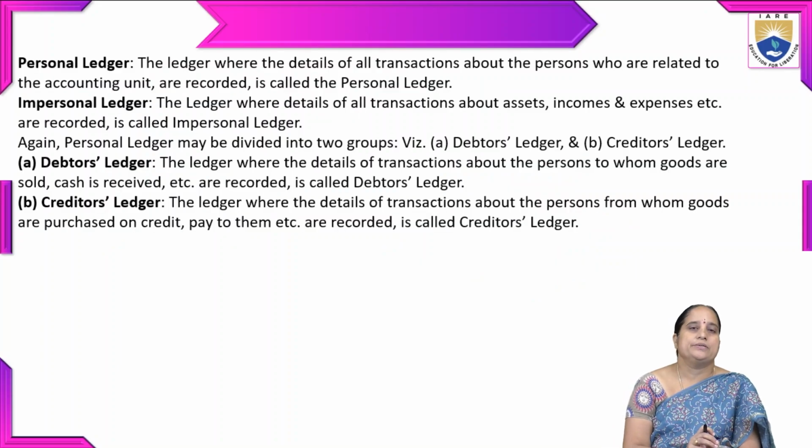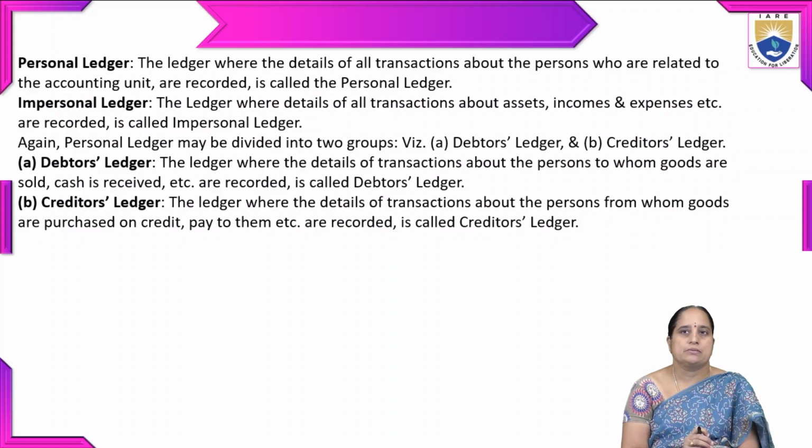Coming to the personal ledger, the ledger where the details of all transactions about the persons who are related to the accounting unit are recorded is called the personal ledger. Whereas impersonal ledger is that where the details of all transactions about assets, incomes and expenses etc. are recorded and it is known as impersonal ledger.